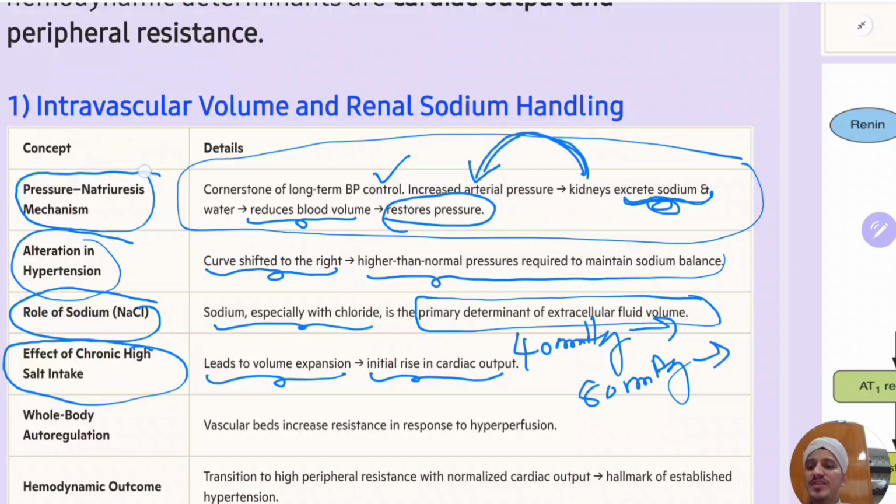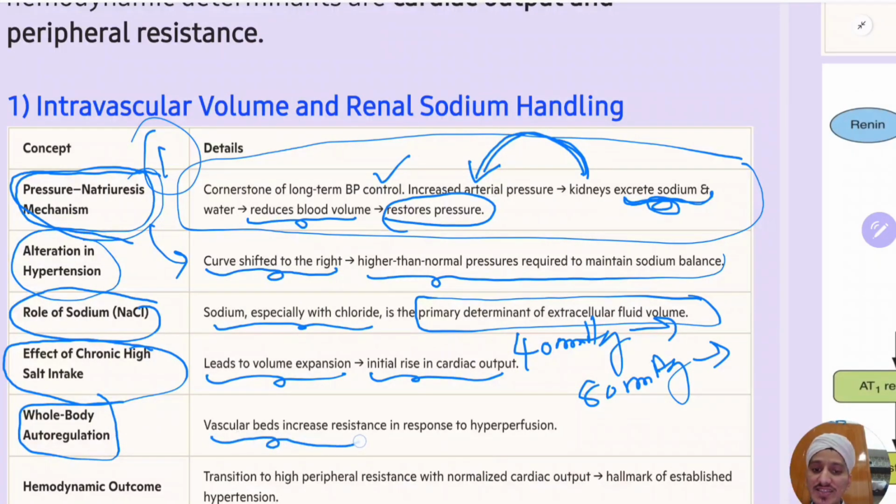So you have learned that the pressure-natriuresis mechanism is changed in hypertension. How is it changed? More pressure is required to excrete the sodium. So that is one mechanism. The second thing is, because of chronic salt intake, there is an increase in cardiac output. So when there is an increase in cardiac output, the body will respond. Why will it respond? Vascular beds will increase the resistance in response to hyperperfusion.